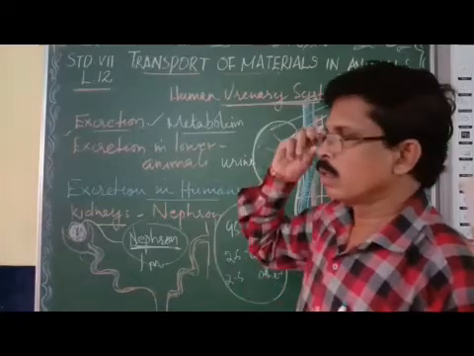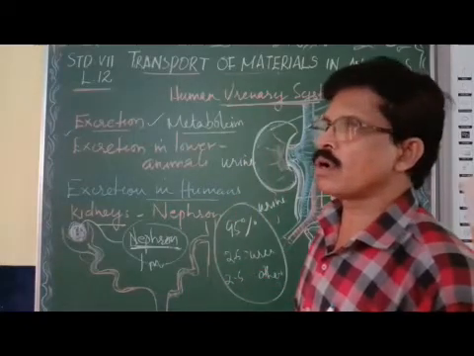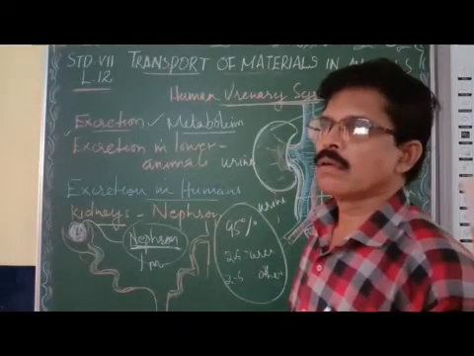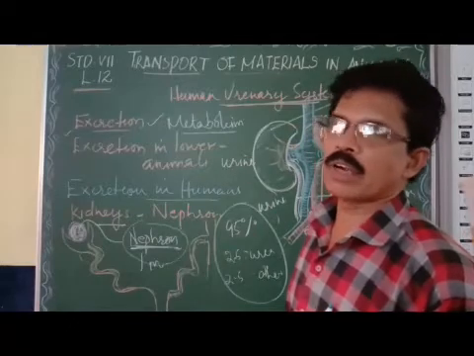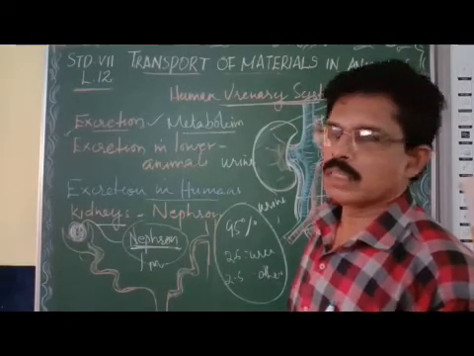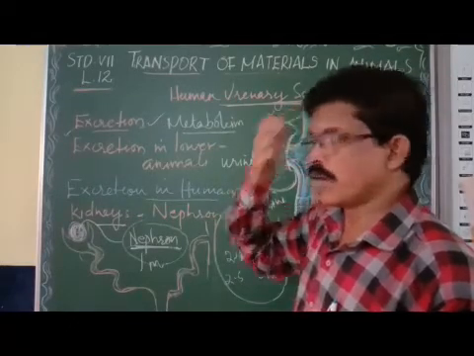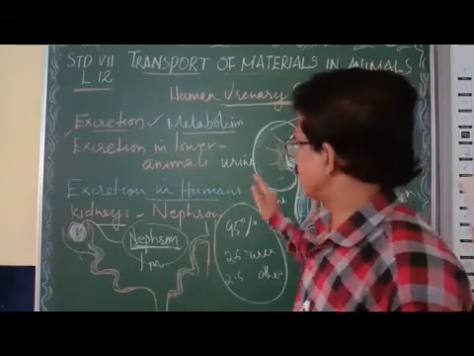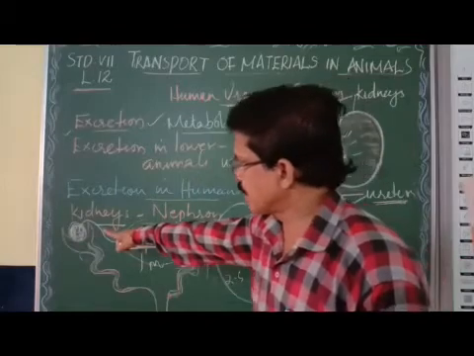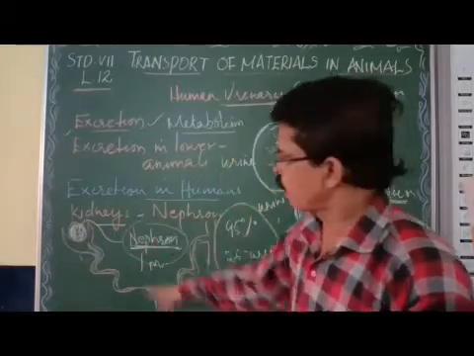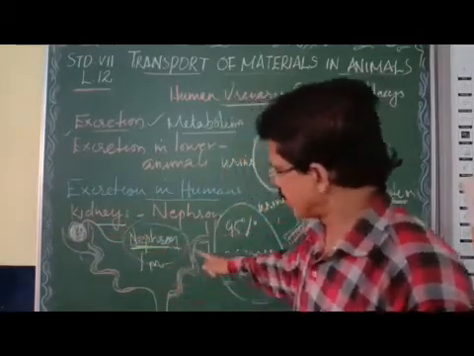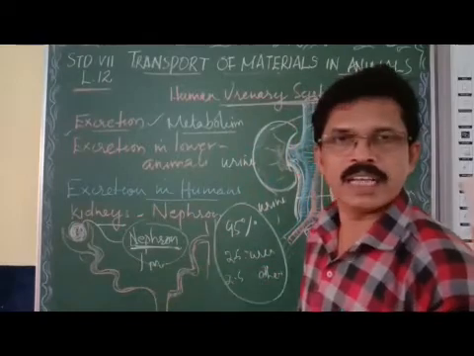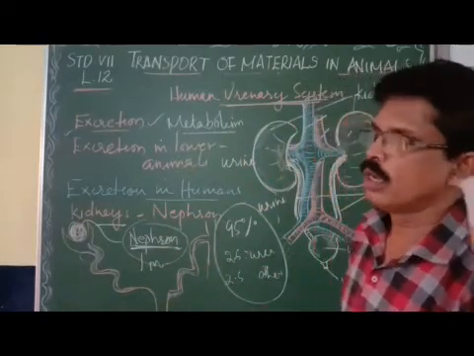Then a urine test also indicates different organs and their functions. Suppose blood is there in the urine, it indicates an infection of bacteria in the nephron. Infection of bacteria in the nephron. The nephron is a tube-like structure, you can see. Nephrons are the tiny filtering units.